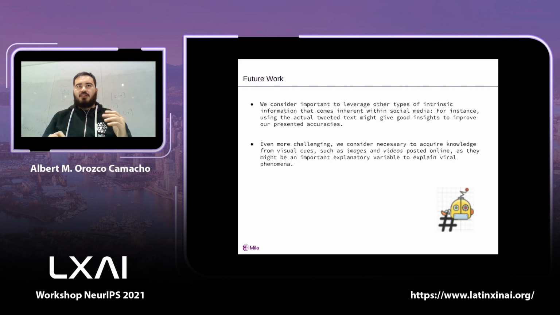For future work, we consider important to leverage text information that comes in every tweet. As we conjecture, it will improve our results. Moreover, we conjecture that other sources of features, such as videos and images, would better explain phenomena such as viral tweets by trolls.